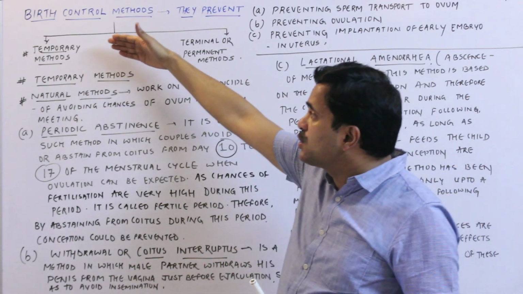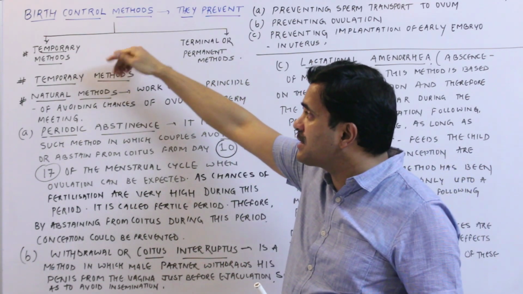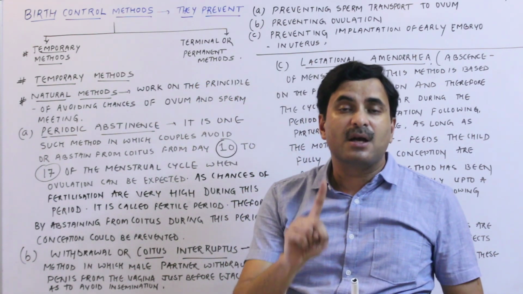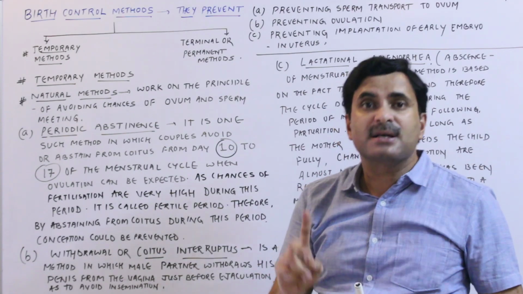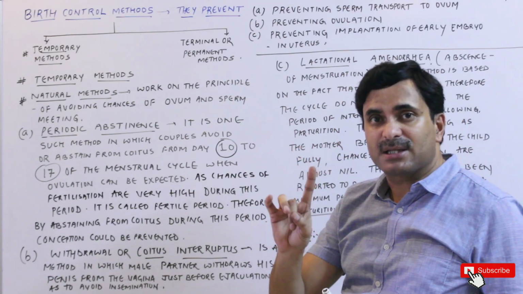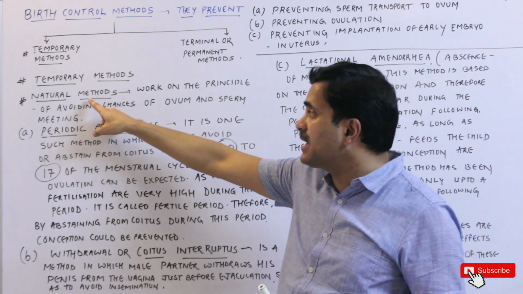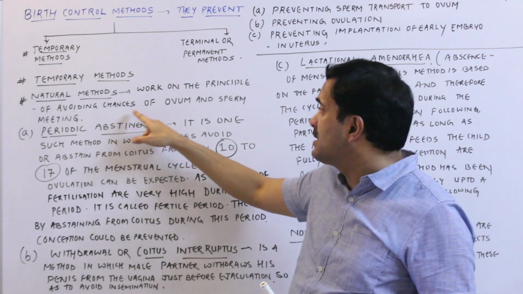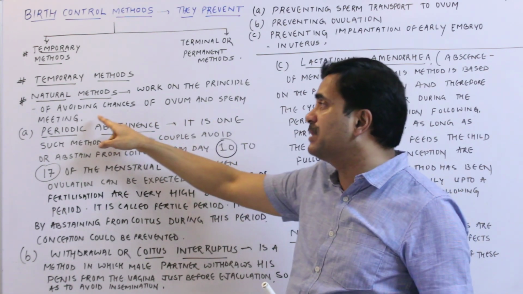Fine. So if we talk about first the temporary methods, then temporary methods fall in 2 categories. One are known as the natural methods, and another are known as the barrier methods. Now these natural methods work on the principle of avoiding chances of ovum and sperm meeting.